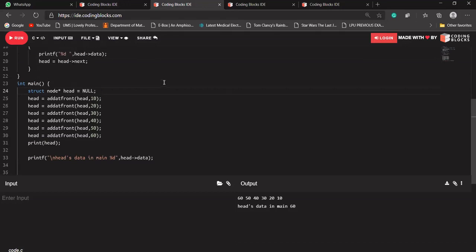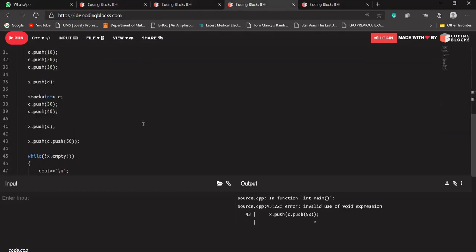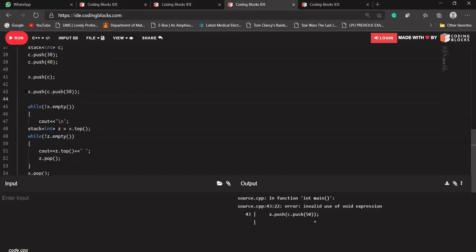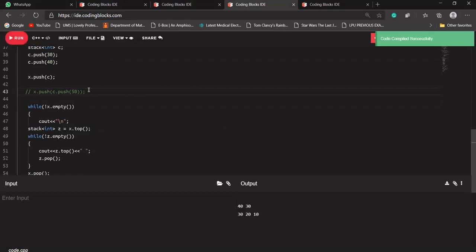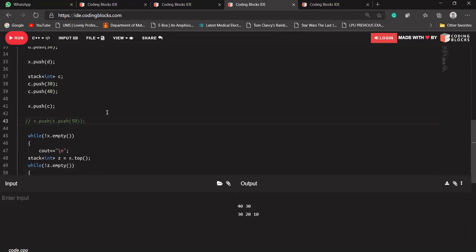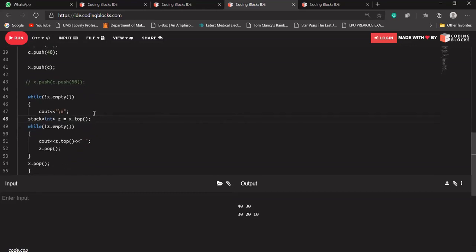The stack of stacks, or you erased it? No, the stack of stacks is there. It is being given to you. Line number 43 is giving us an error. What was our main stack? X is the main stack, and we have added C and D to it. I was having a doubt in line number 48. We are doing X.top, so all the elements of X will be a stack.